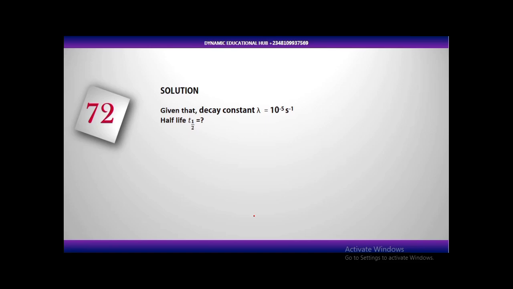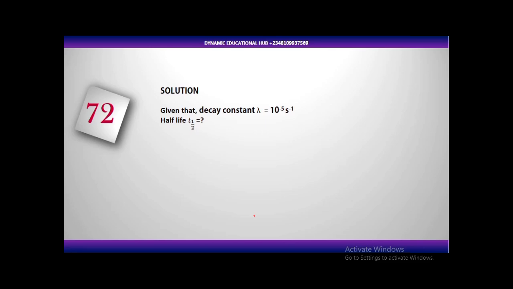Now, half-life. Let me explain half-life. Half-life is the time taken for half of a radioactive substance to disintegrate. So if the mass of a radioactive substance is 100 kilogram, the time taken for it to become 50 kilogram is called half-life.